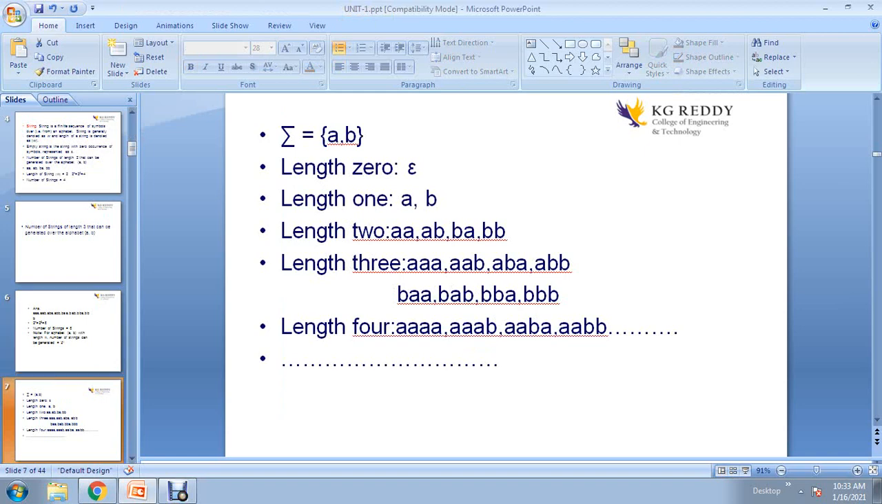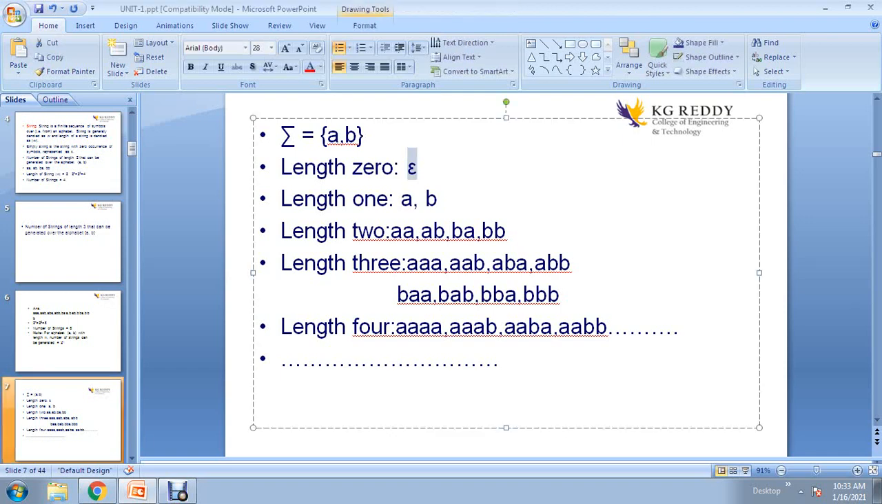And some examples I have also given here, you can note down. If the input alphabet equals a comma b, length 0 is always, as I already told you, a special case, and you have to use the empty string epsilon only. If the input alphabet contains any symbols, length 0 is always the empty string epsilon only. Whether the input alphabet contains a comma b, or 0 comma 1, or 0 comma 1 comma 2, or any symbols, length 0 is always the empty string epsilon. Why? Because it is a special case.